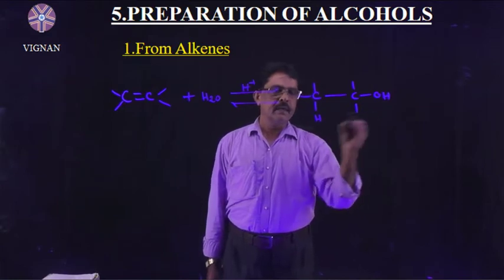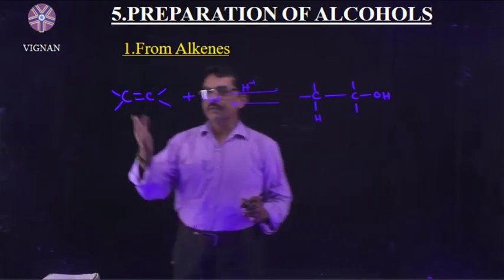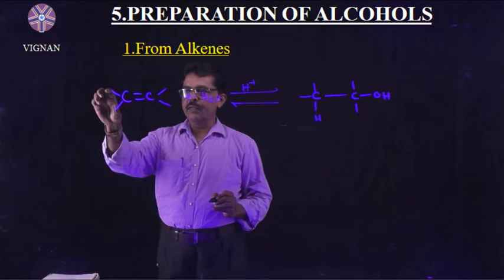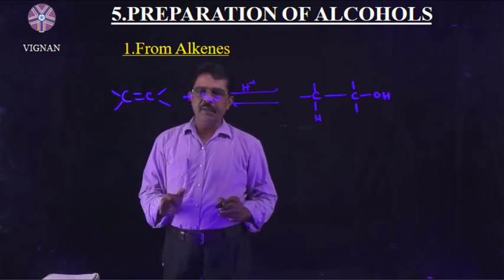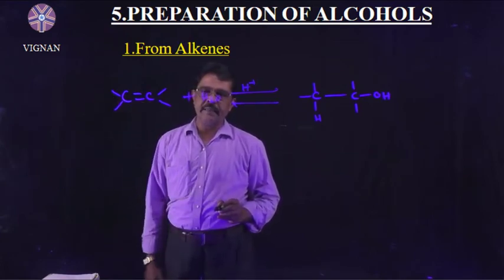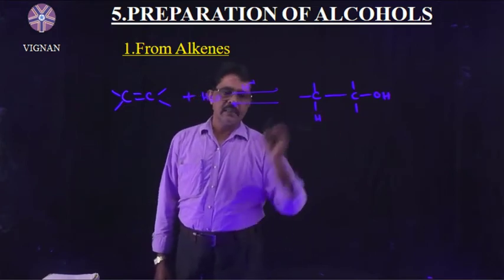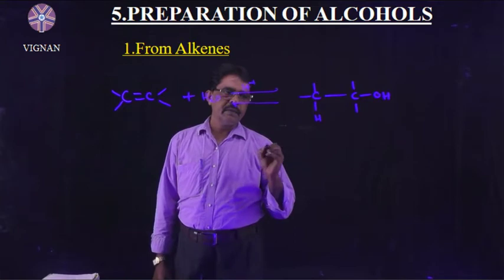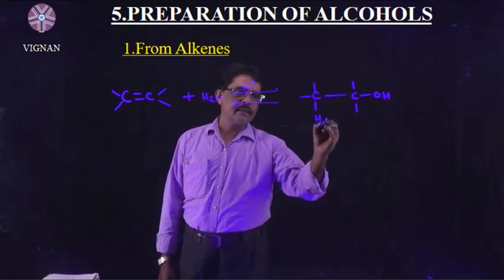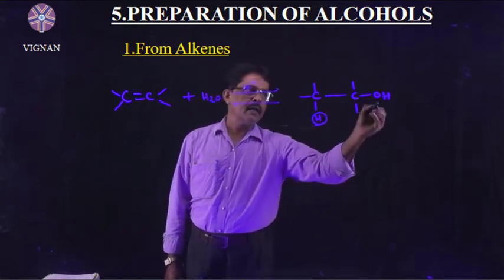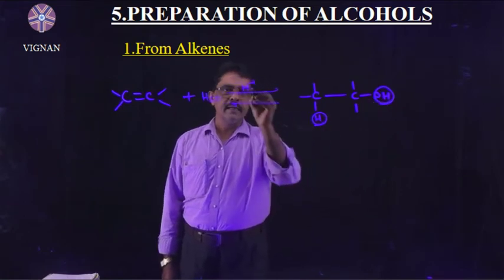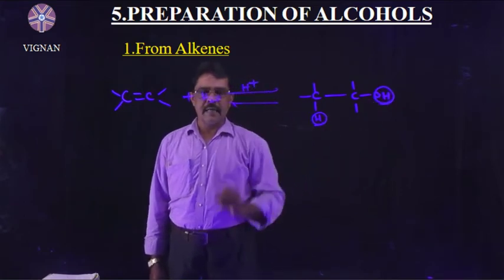This is the alcohol. Suppose you take hydrogen atoms here, then the name of the alkene is ethylene. Ethylene reacts with water and gives ethyl alcohol. What will happen in this reaction? Hydrogen is added and the OH group is added in the presence of acid as a catalyst.